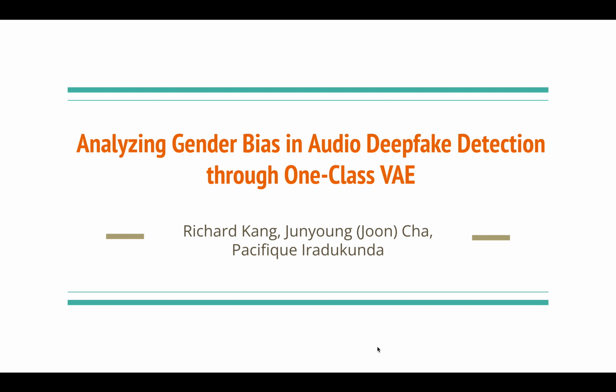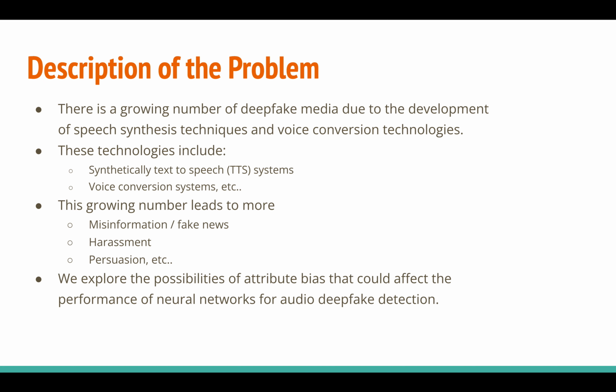Analyzing gender bias in audio deepfake detection through one-class VAEs. Deepfake technology introduced a wave of deepfake media that make it hard even for humans to distinguish generated and real images and audio. This leads to the spread of fake news, harassment, and false information. The question we'd like to explore is the possibility of attribute bias that could affect the performance of VAEs for audio deepfake detection.